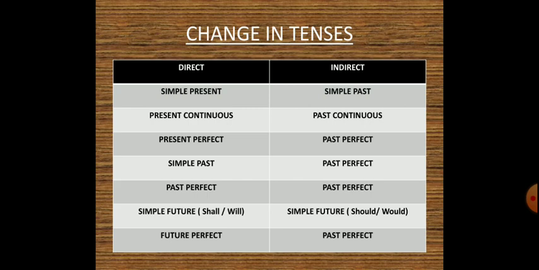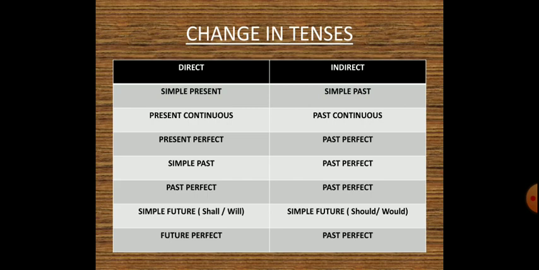If the direct speech is given in present perfect tense, indirect narration would be changed into past perfect tense. If direct speech is in simple past tense, indirect narration would be past perfect tense. If direct speech is in past perfect tense, then the indirect form of it will also remain the same. That is, past perfect will remain in past perfect only. You will not change it.